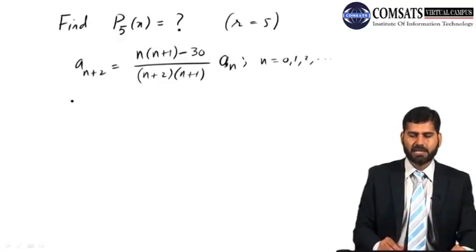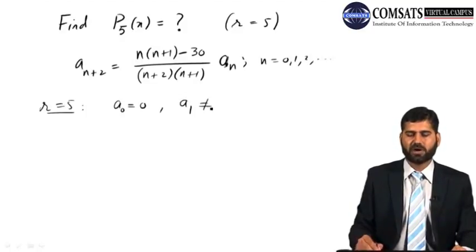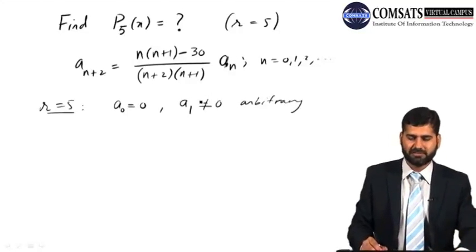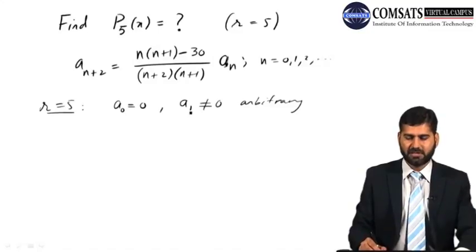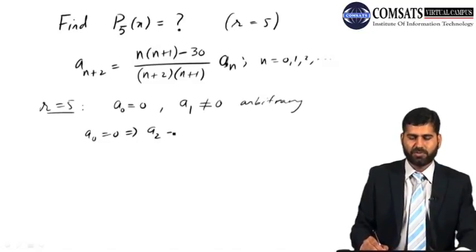Now again, because r is 5, it's odd, so take A0 to be 0 and A1 to be a non-zero arbitrary constant. I'm not taking it to be 1; I will choose it later on. So A0 equal to 0 means A2, A4, A6, they all are 0.